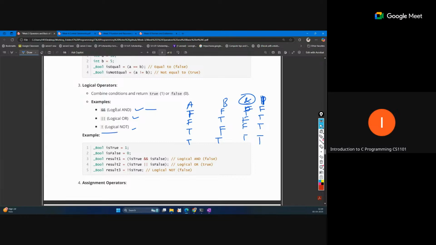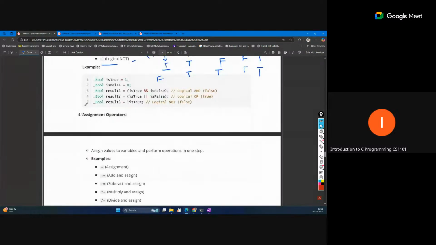And NOT basically changes the return value. Suppose we have one condition that is returning true. Now we apply NOT to it, so the output will become the reverse of this, false. The overall result now becomes false. So this changes the condition output from true to false, and false to true. This is the NOT operator.